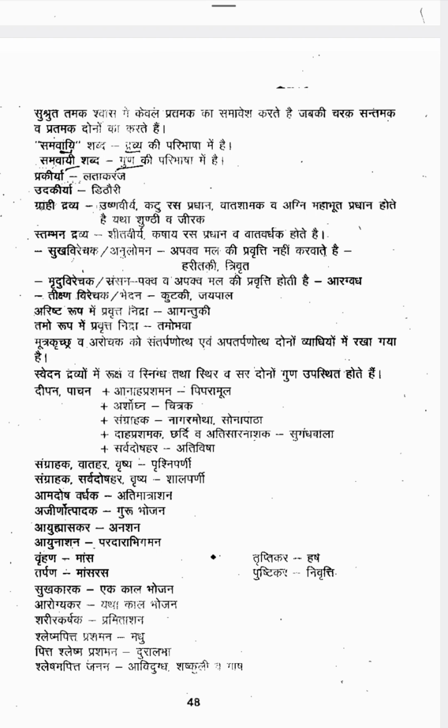Next one is Sangrahaga Vadahara Vrisha, that is Krishniparni. Sangrahaga Sarvadoshahara Vrisha is Shalaparni. Amadosha Vardaga is Adimatra Ashana. Okay, how are you getting Amadosha? Due to the excessive intake of food. Adimatra, excessive intake of food, can lead to Amadosha.